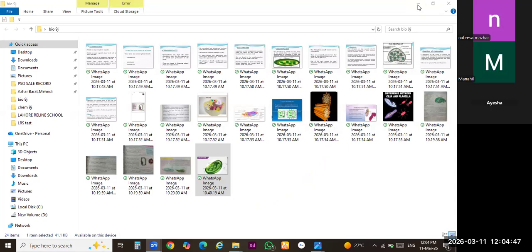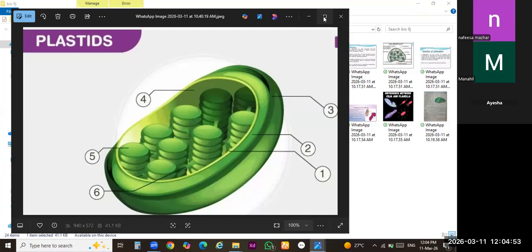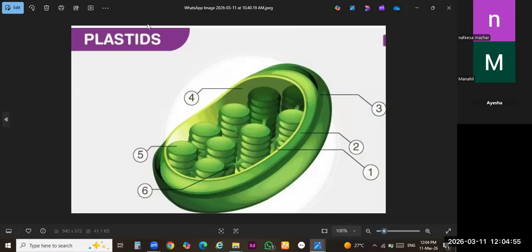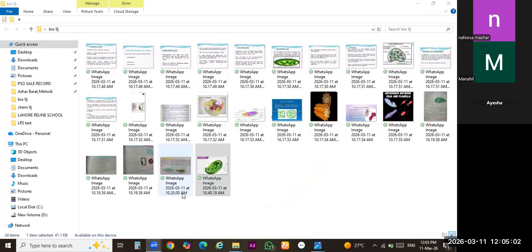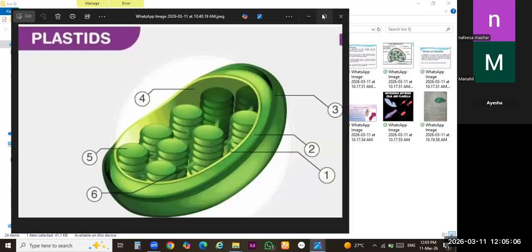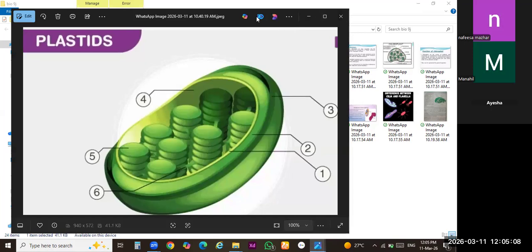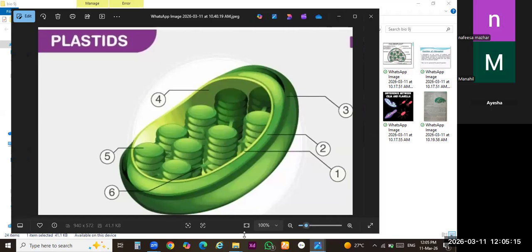Here's the error. Wait. Okay. Chat corner is managed. Okay, class 9. Today we have to discuss. Wait, just a minute. Okay. Now, can you see the screen? Class 9, can you see the screen?